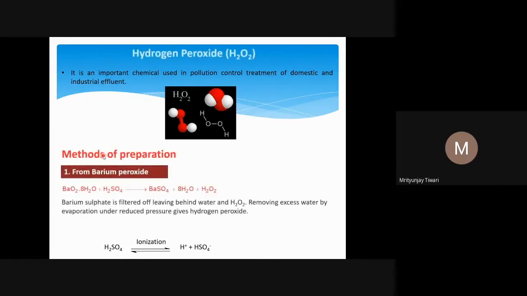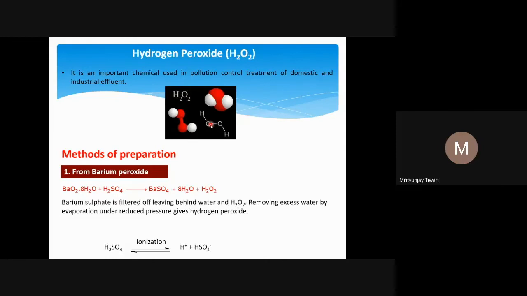Let us come to the next topic, hydrogen peroxide. We have seen what temporary or permanent hardness of water is, how this hardness can be removed, and why this hardness is there. These things we have seen in detail. So let us come to hydrogen peroxide.